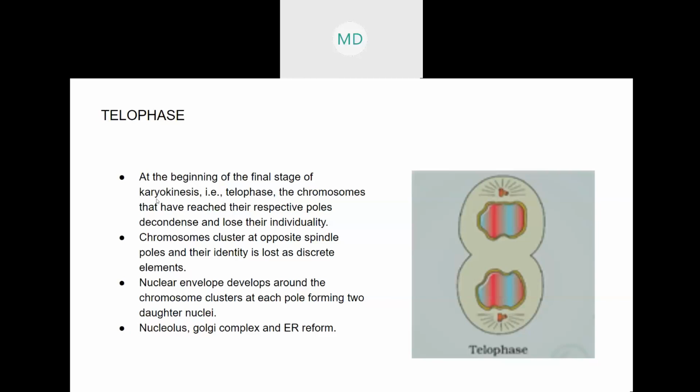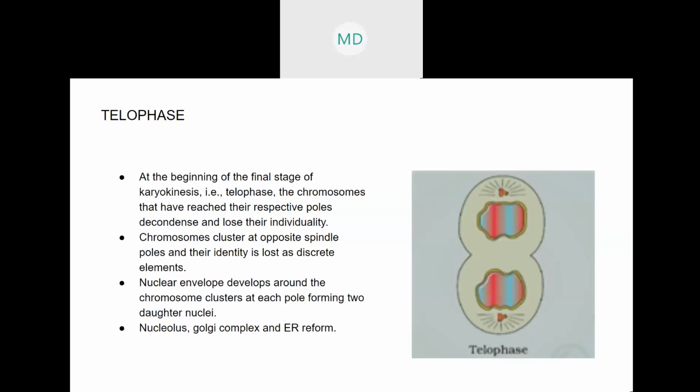But what is karyokinesis? Karyokinesis means division of the nucleus. So at the end of karyokinesis, the final stage, the nucleus completely divides. You can see two nuclei are formed from a single cell. Earlier it was a single nucleus, now two are formed. So what happens during telophase? Telophase is the final stage of karyokinesis.